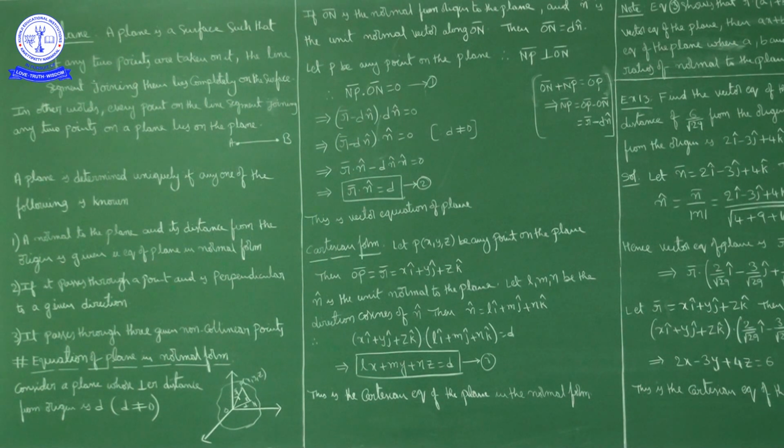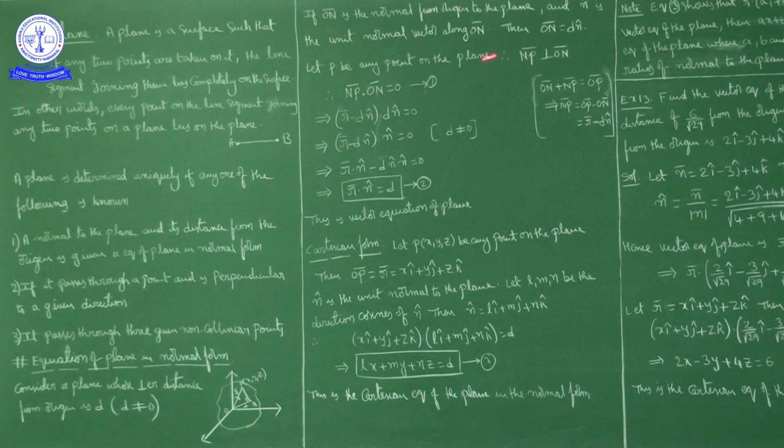Now NP bar is perpendicular to ON bar. Two vectors being perpendicular to each other means the dot product between them is 0. So what can we write? NP bar dot product with ON bar is equal to 0.